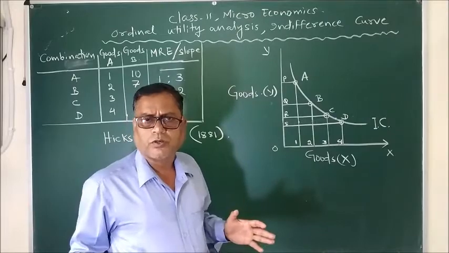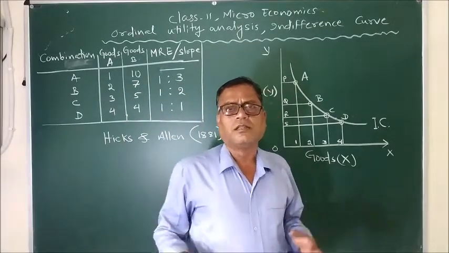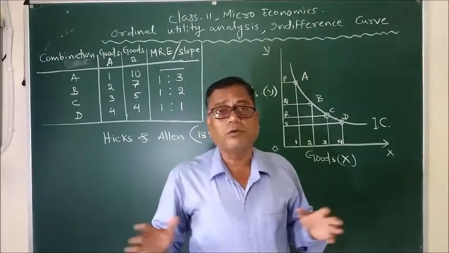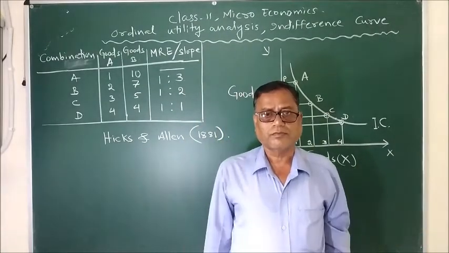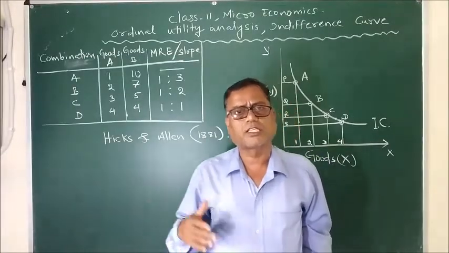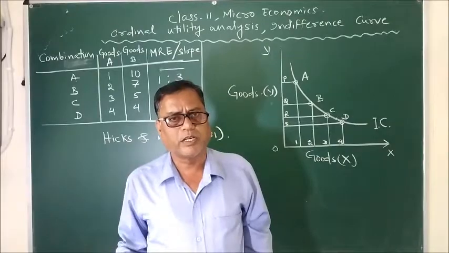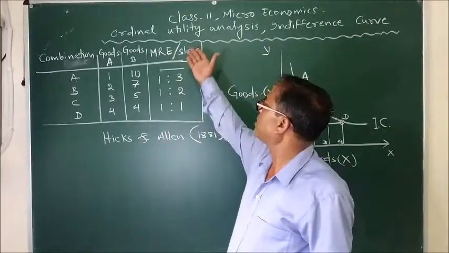Of course, we also agree with that view, but it doesn't mean that the cardinal utility analysis totally loses its value. It has its own importance.